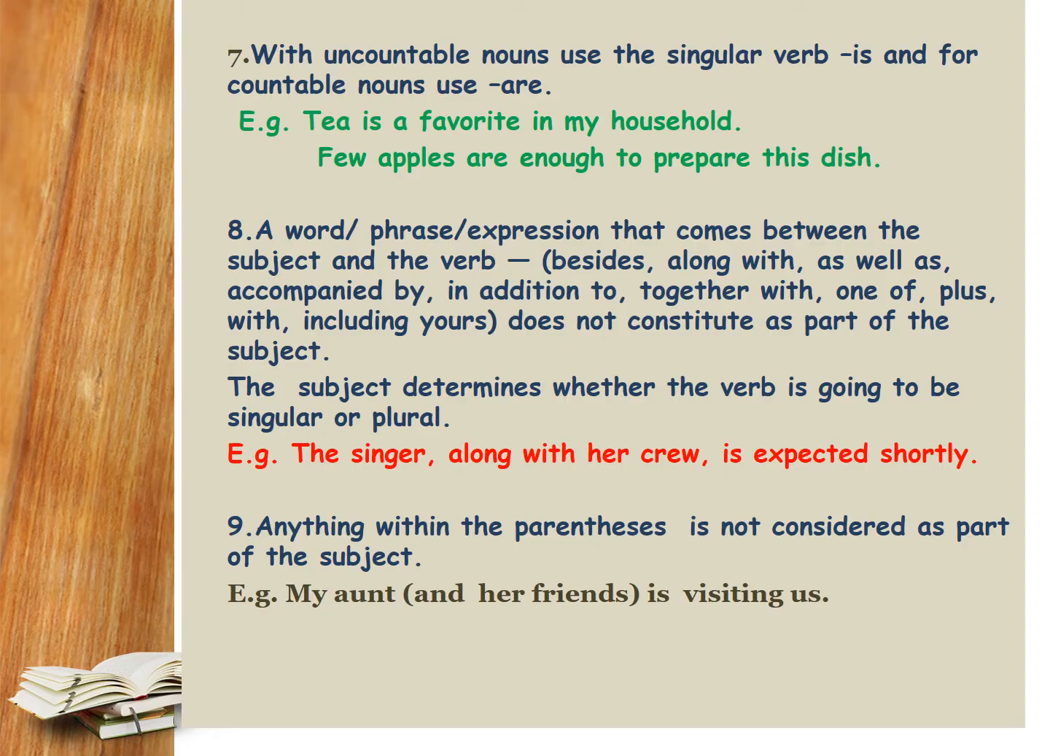The ninth rule would be anything within the parentheses is not considered part of the subject. For example, my aunt (and her friends) is visiting us. My aunt is a singular noun, hence we have the singular verb is visiting us. Notice we have a few words here within the brackets or within the parentheses, and her friends. We can actually go ahead and ignore that.